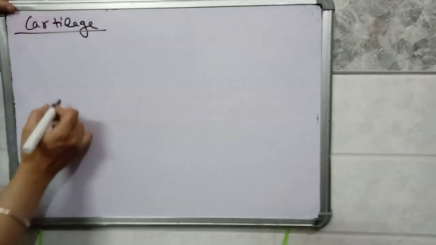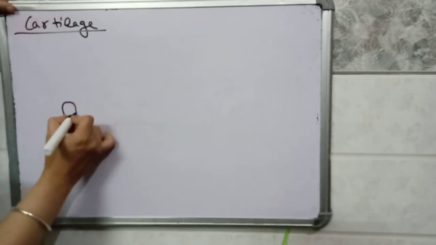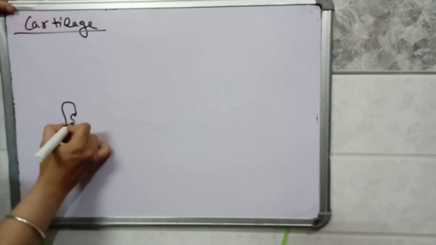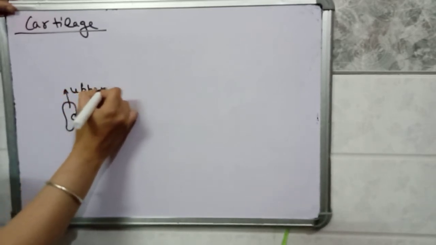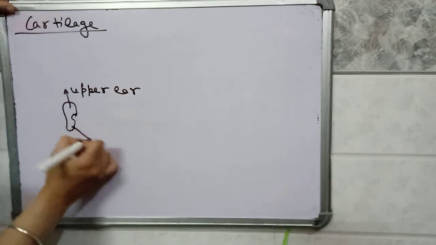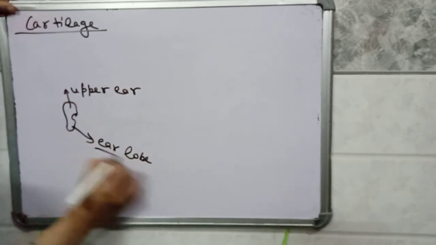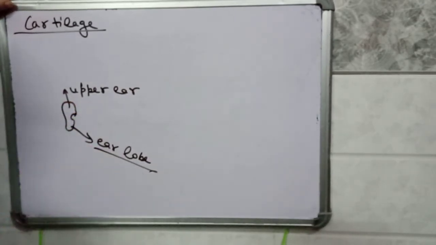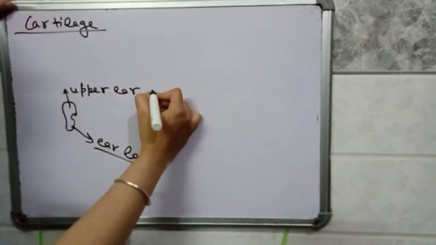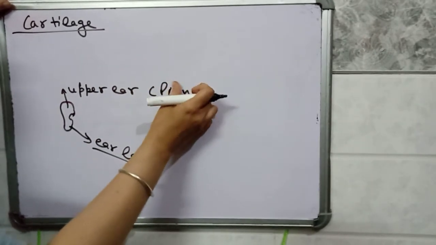If I draw the diagram of the human ear, it is like this. This is the upper ear and this is the earlobe. The upper ear is also known as pinna.